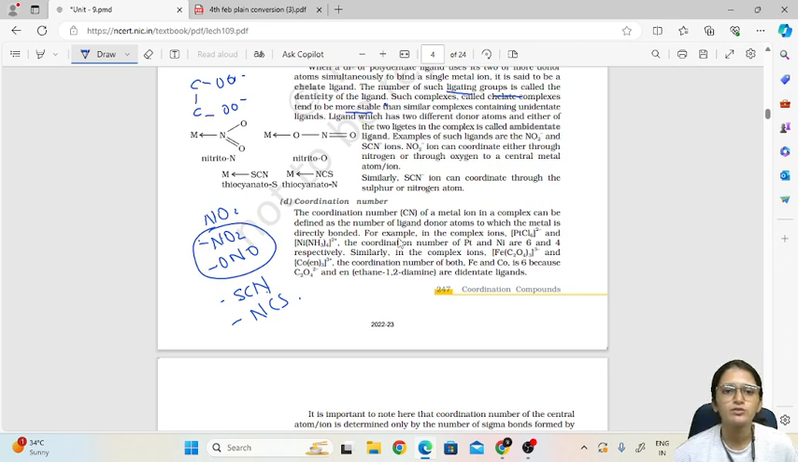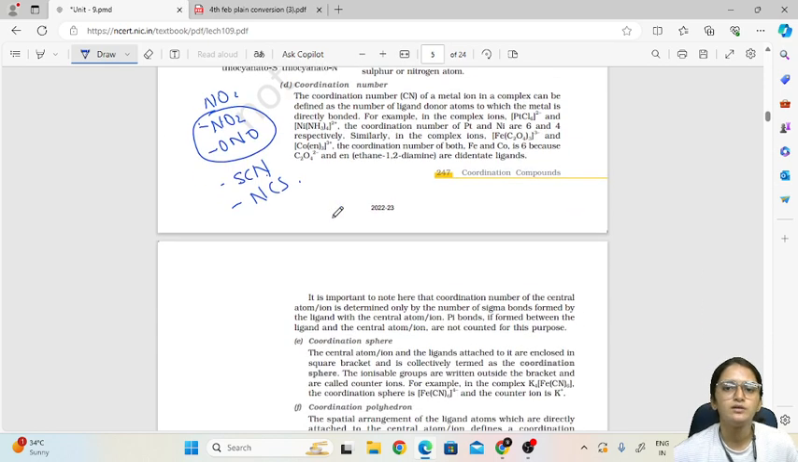So in NO2, when we bind through N, it is called N-nitrito, and when we bind through O, it is called O-nitrito. And in the thiocyanato group, when we bind through S, it is called thiocyanato, and when we bind through N, it is called N-thiocyanato or isothiocyanate.